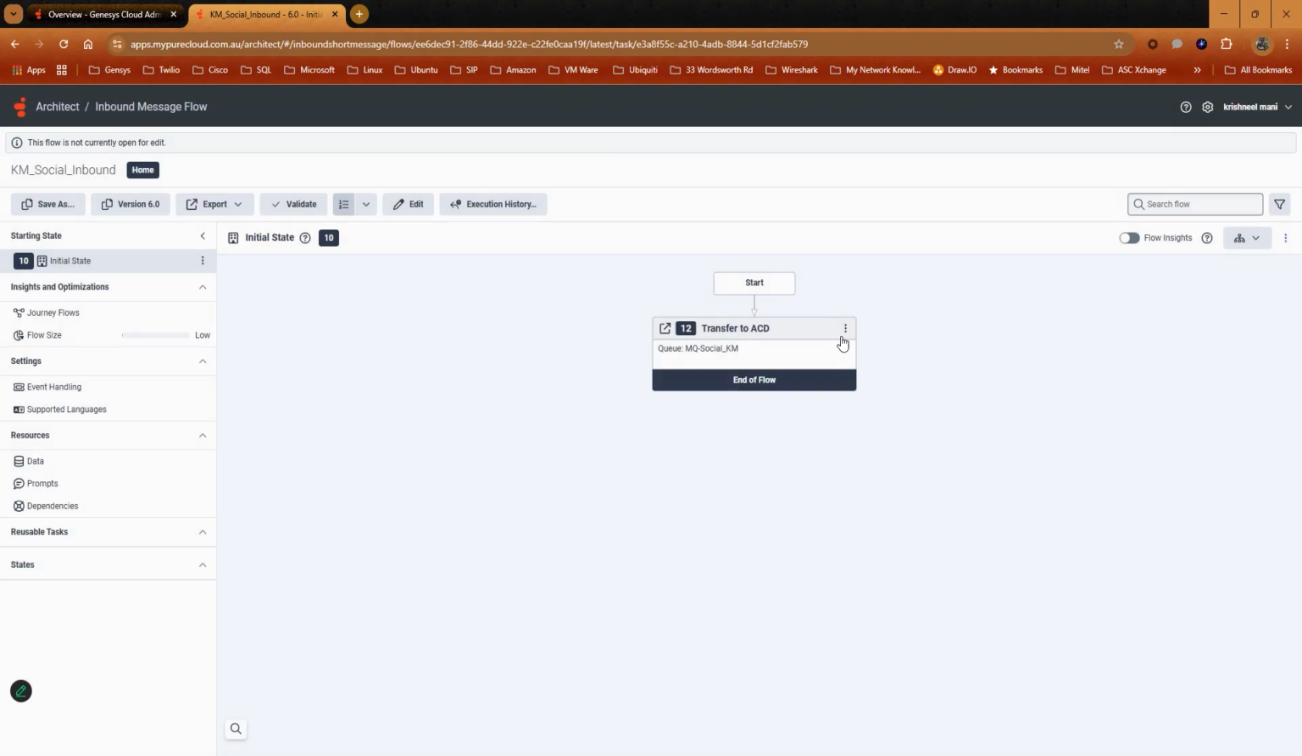This is a simple flow where I'm just transferring the interactions to MQ Social KM queue. If you are feeling creative, then you can add more configurations to it. However, for this demo, I will keep it simple. Once done, click Save and Publish.